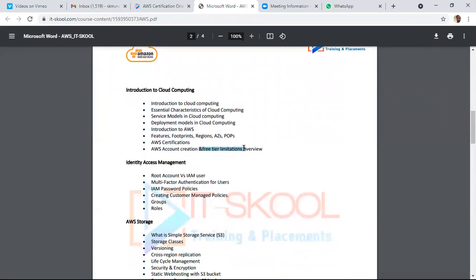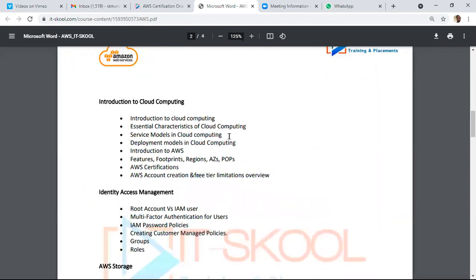Then I will show you how to start practicing. We can create a free tier account to start practicing. Same thing in Microsoft Azure, how we can create a free account. Here also we can create a free tier account. So with those accounts, we can start practicing. Up to 12 months, we can practice with the free tier account.